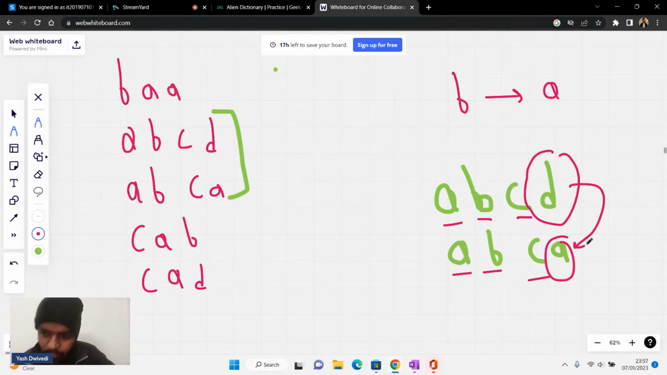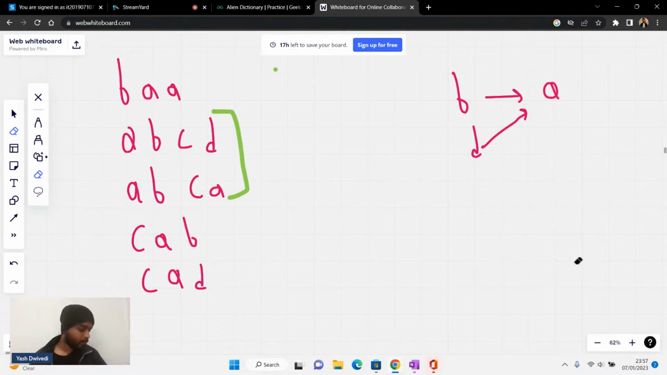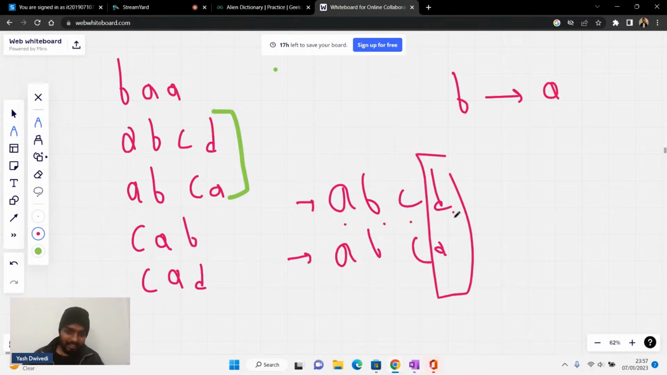That D should come before A. So D is having an arrow towards A. What do you think, guys? Yes or no? I'm saying that if ABCD is there, and then ABCA is there, why is this word coming before this? Because this is same, this is same, this is same, but this is different. So basically D is coming before A. So A is dependent on D.